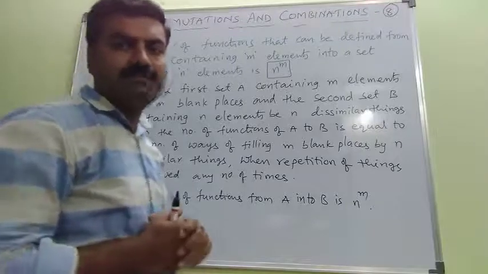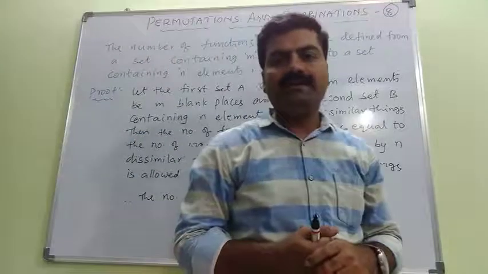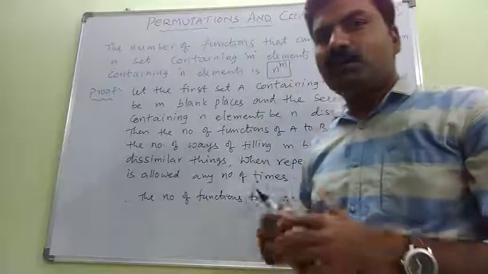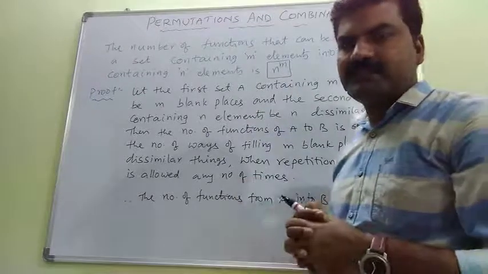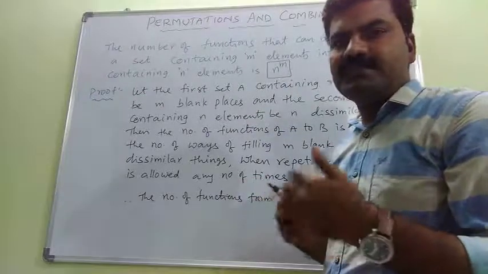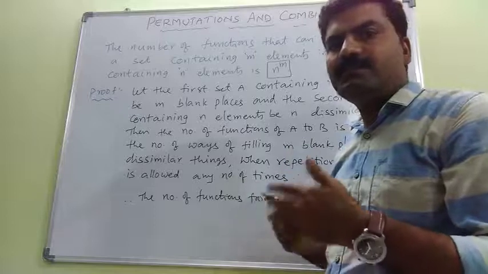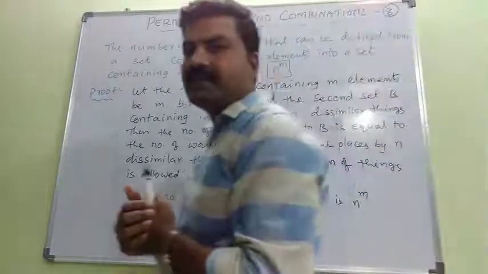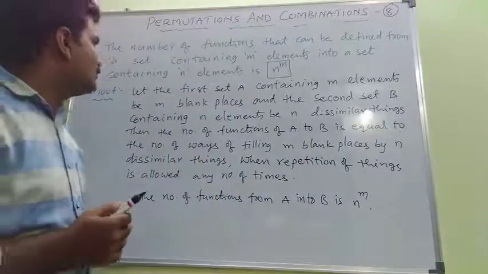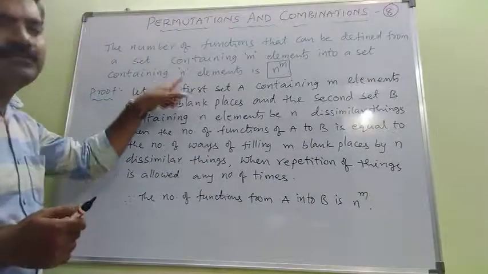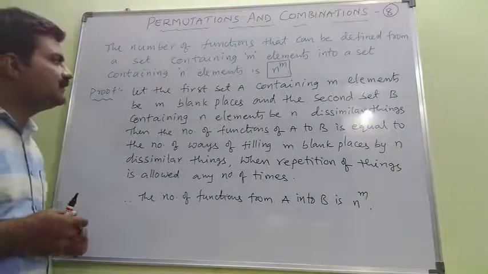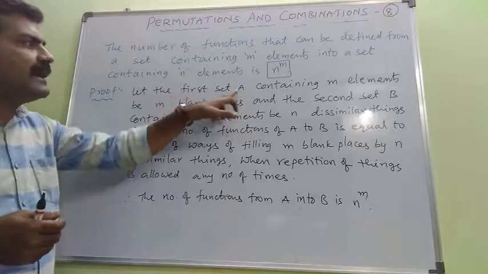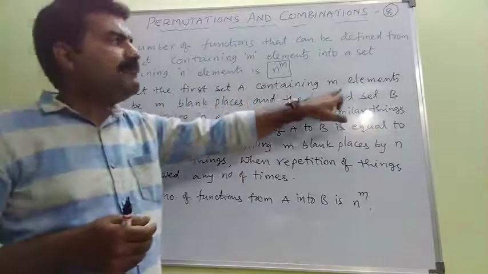So this concept we can also explain with the concept of permutations. Let us see the same situation imagined in permutations. So here is the clear explanation about this statement. Coming to the proof of this particular one, look at me. Let the first set, capital A, contain m elements.